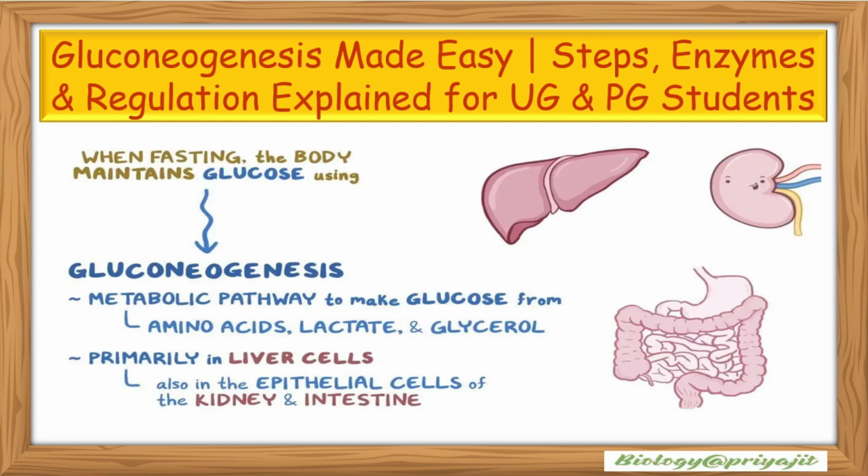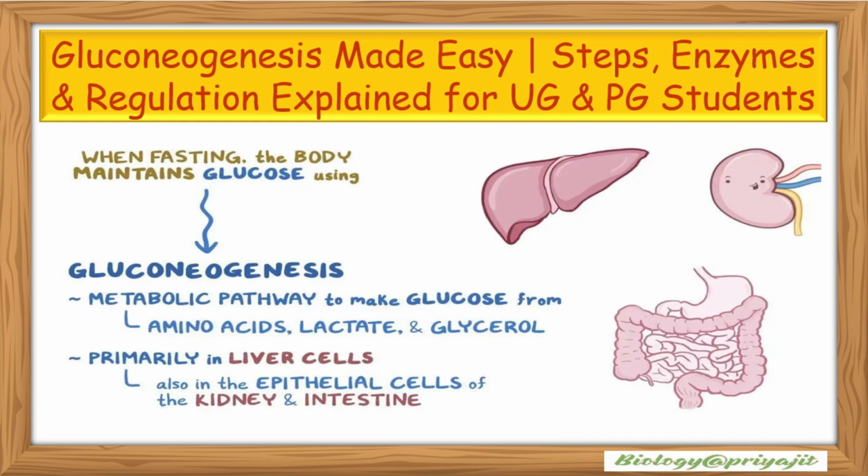In simple terms, we can say gluconeogenesis is like reversing glycolysis, which is the breakdown of glucose for energy, and glycolysis converts glucose into pyruvate, which then enters the citric acid cycle. Gluconeogenesis starts with pyruvate and converts various substrates into glucose. However, three key steps in gluconeogenesis are different from glycolysis, and they require specific enzymes, allowing the process to occur even when glucose is very low in our body.